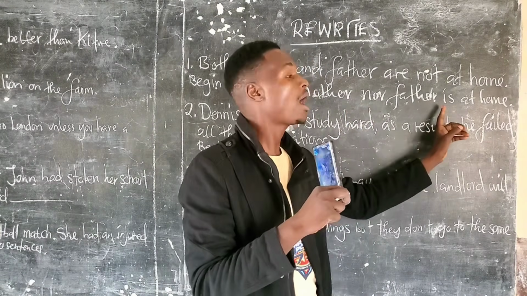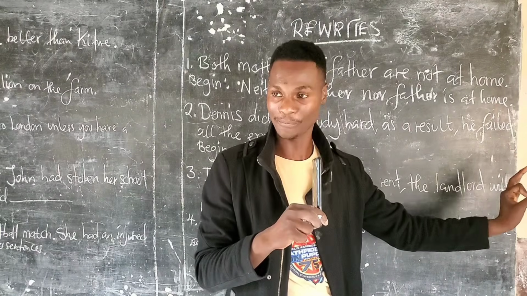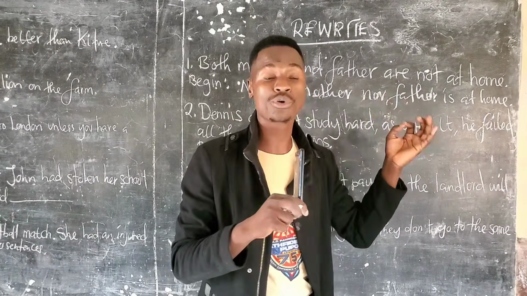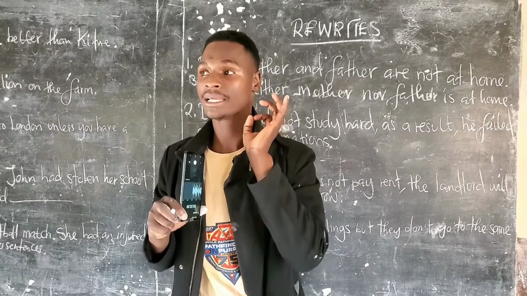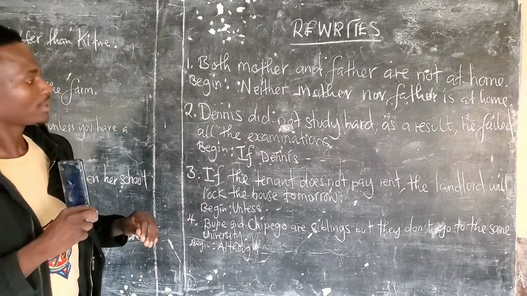It's supposed to be are at home, because after nor here there is a plural noun. Good.